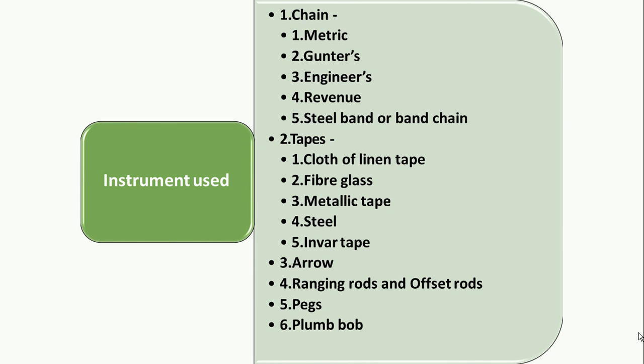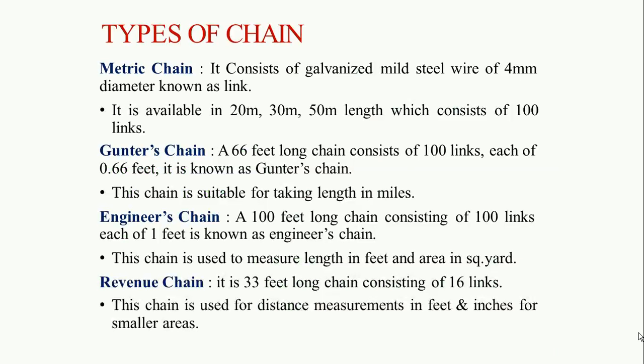The next instrument which you require for performing the chain survey is the arrow. Next are ranging rods and offset rods. Number five is pegs, and at last there is a plumb bob, right? One by one we are going to discuss the functions of these instruments. So number one is the chain.